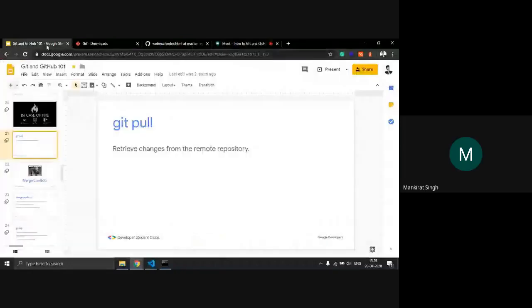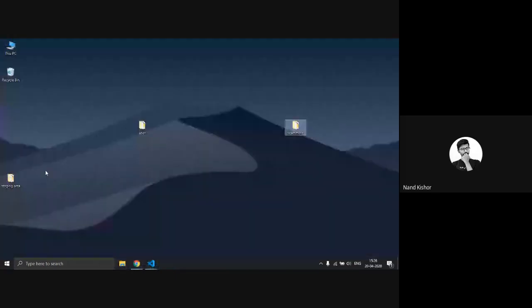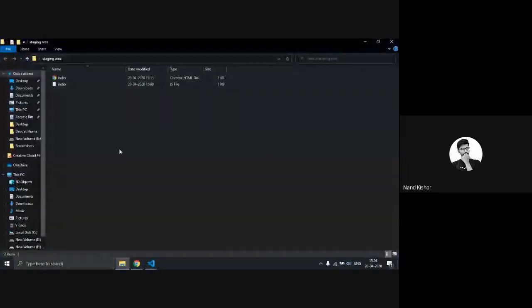So once I clear to you what is this. For example, let's say I have created this file right now. Okay, so this is totally new file. So there is no remote server connected to this file.